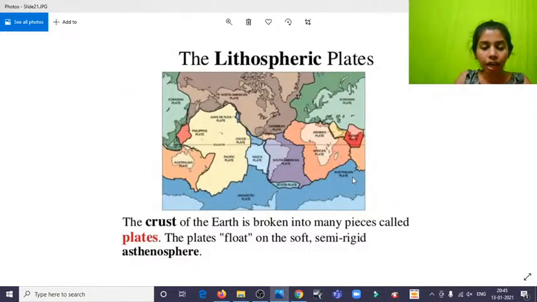Our Earth comprises many continents. And if you have noticed, I'm sorry, I don't have the map right now, it's sort of inclined to the left side, as if it's flowing. So the theory that the scientists came up with is that the Earth is ever evolving. These continents are flowing, but very slowly. They probably take millions and millions of years to complete the process of flowing.